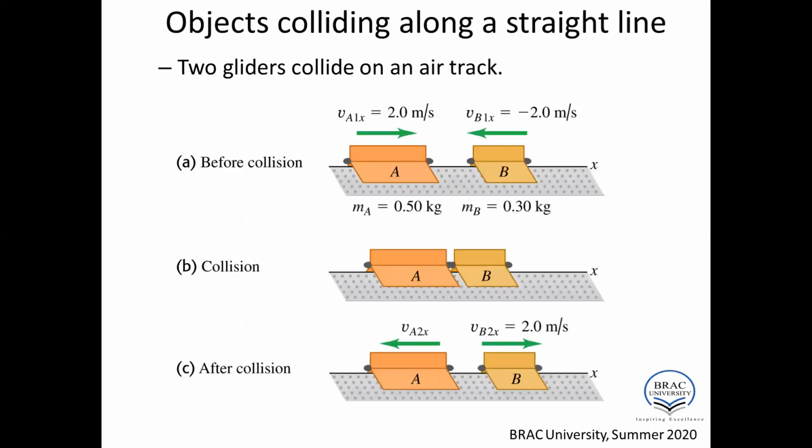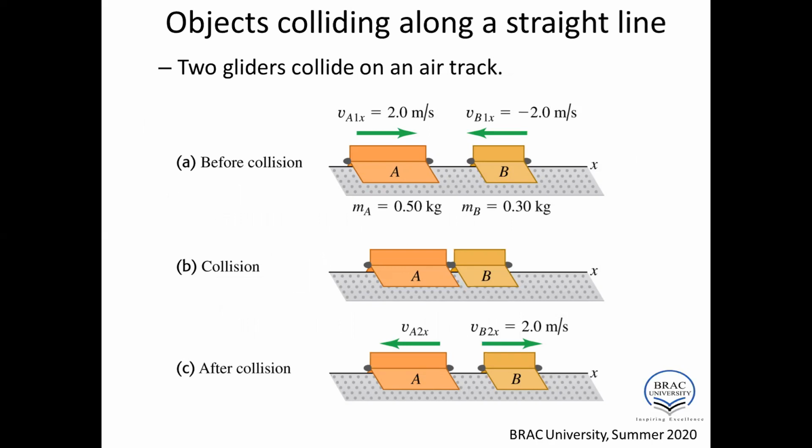Okay. Now the figure shows another example: two gliders collide on an air track.